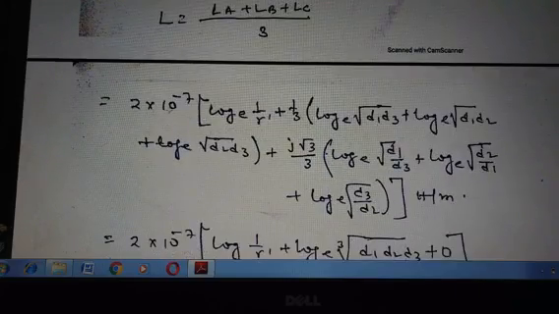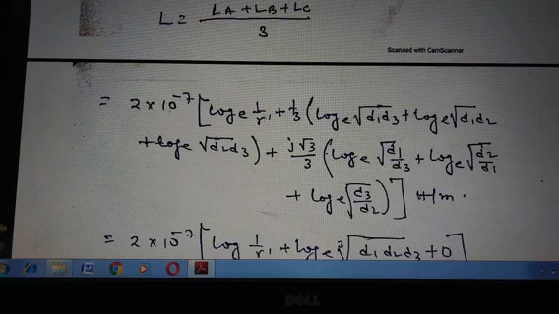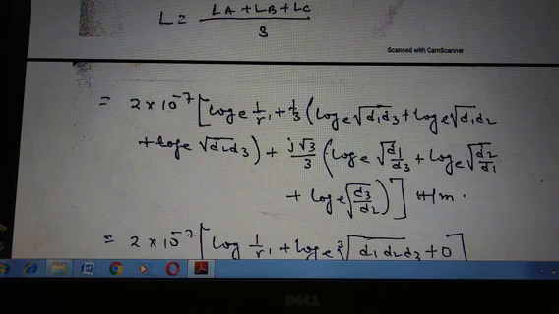So that equals 2 × 10^-7 [log_e(1/r') + 1/3 (log_e √(d1 d3) + log_e √(d1 d2) + log_e √(d2 d3)) + j√3/3 (log_e √(d1/d3) + log_e √(d2/d1) + log_e √(d3/d2))] Henry per meter.